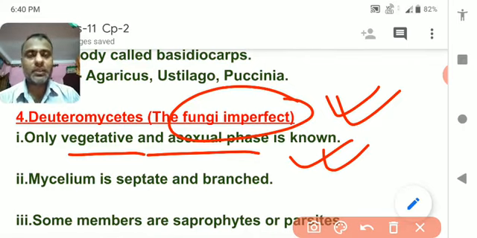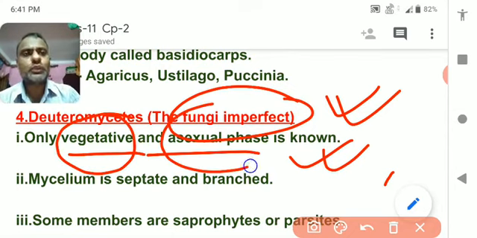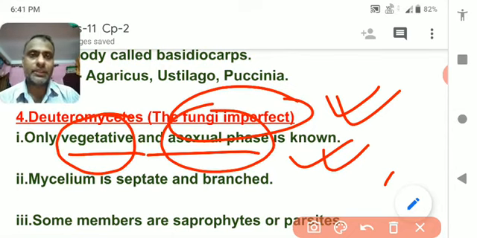It can reproduce any way, so they come under fungi imperfecti. They do not follow the perfect rules of formation of a fruiting body, like ascospores in Ascomycetes and basidiospores in Basidiomycetes. They do not produce a special kind of fruiting body. That's why only the vegetative as well as asexual phase is known in this kind of fungi.